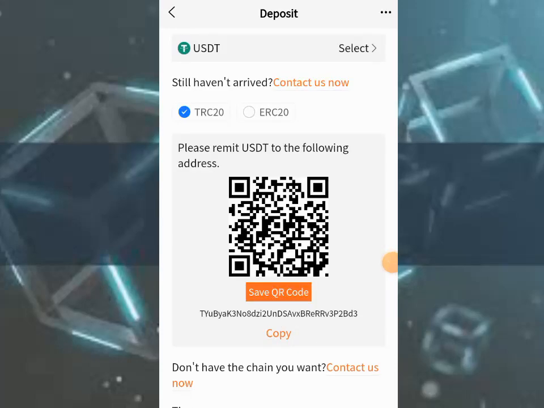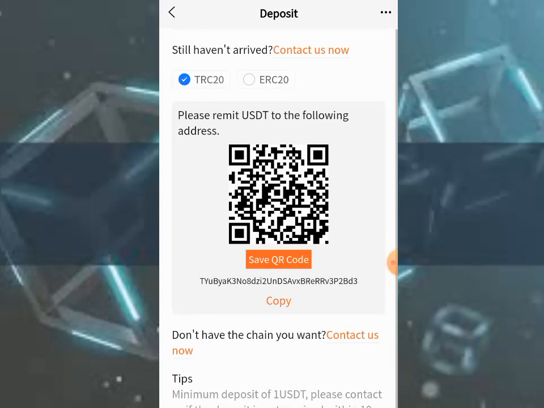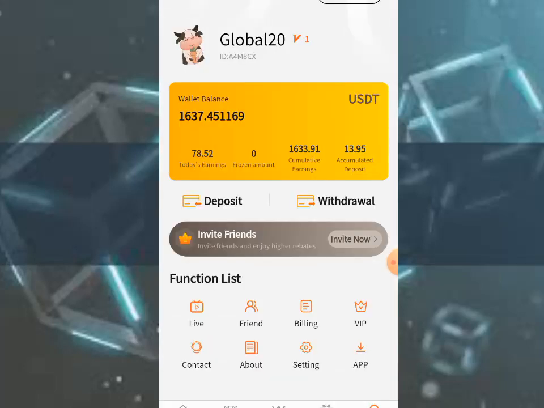You can deposit through TRC20 or Ethereum, and the minimum deposit is 1 USDT. The payment is going to arrive automatically in your account.